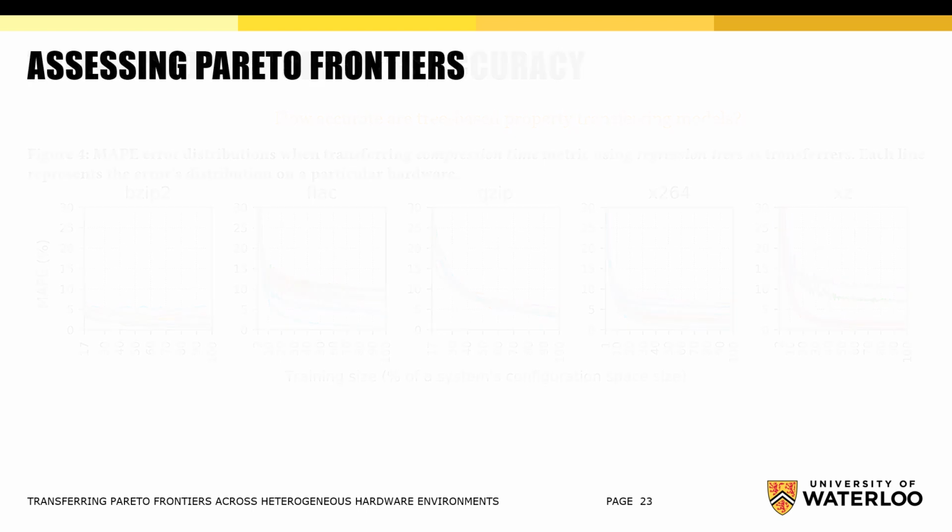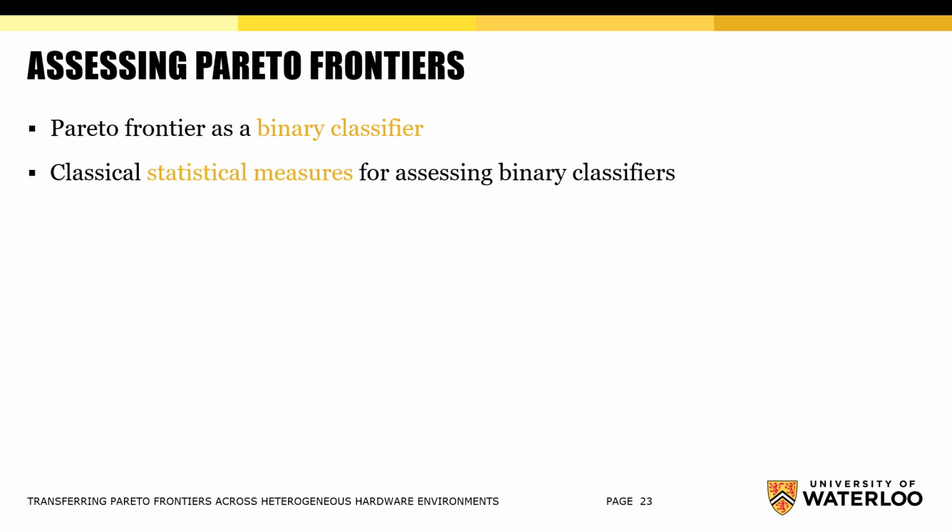So far, we have discussed quality of individual prediction and transferring models. But how to assess quality of a Pareto frontier in general? We can regard a Pareto frontier as a binary classifier that separates all configurations into optimal and non-optimal ones. Thus, we can apply classical statistical measures for binary classifiers to assess a frontier.